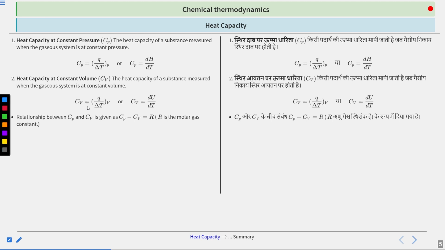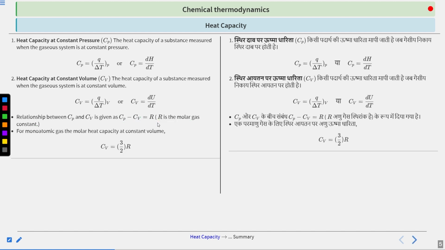Now we have a relationship between Cp minus Cv, which is equal to R, where R is the molar gas constant. It is the gas constant for 1 mole, that is 8.314 J per K per mole. Clear? So this is your molar heat capacity. In this case, your Cp and Cv are the molar heat capacity at constant pressure and the molar heat capacity at constant volume.